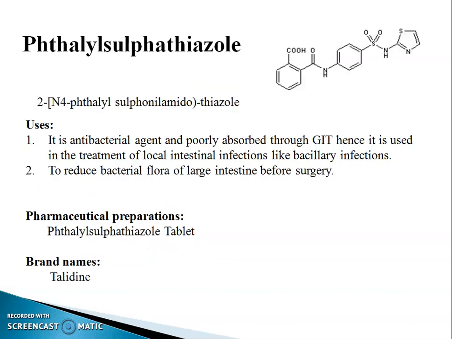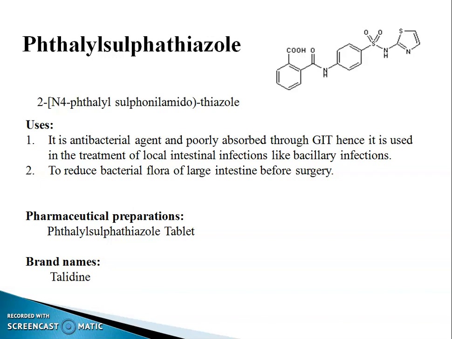The next drug is phthalyl sulfathiazole. This is the structure of phthalyl sulfathiazole, in which N1 and N4 are both substituted. The chemical name is 2-N4-phthalyl sulfonamido-thiazole. It also contains an aromatic amino group. Therefore, the compound is hydrolyzed by boiling with sodium hydroxide to get the primary aromatic amino group, and it then undergoes the diazotization reaction.